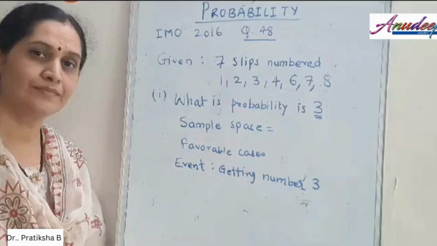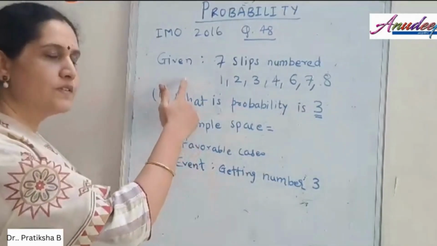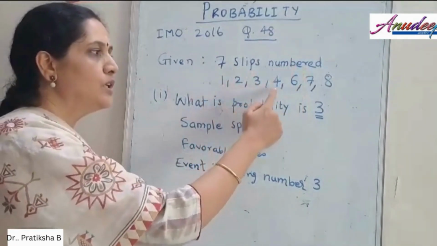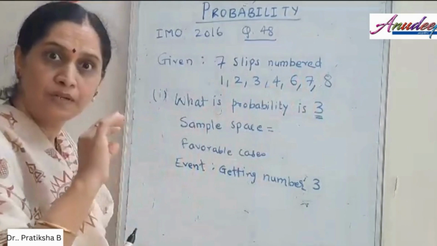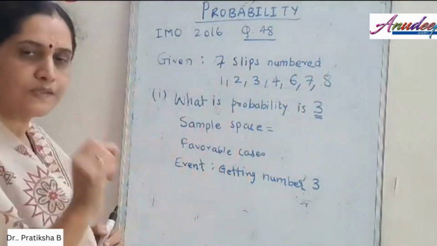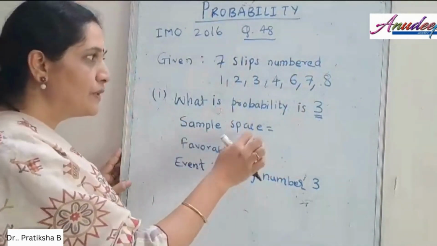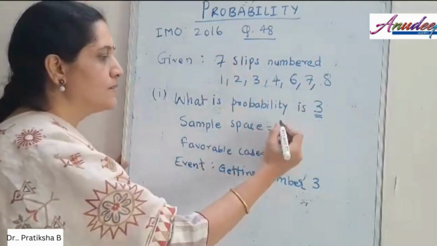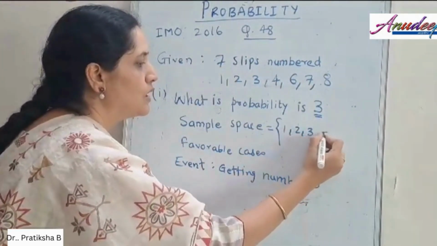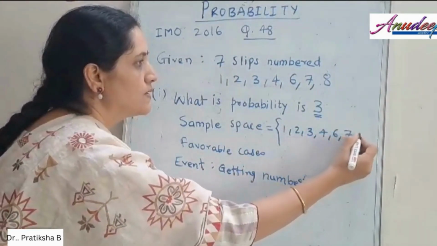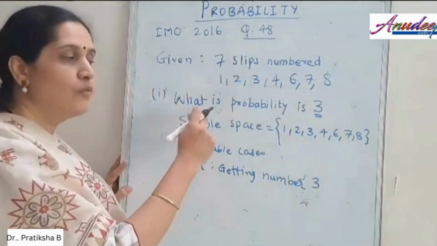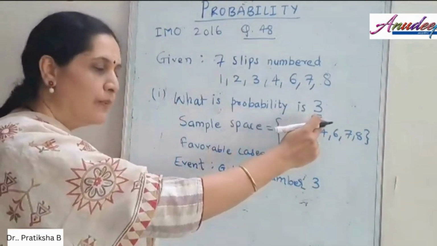So let us simplify it. In this problem, what is given to you is that there are 7 slips. They are numbered 1, 2, 3, 4, 6, 7, 8. The number 5 is missing. So these are the different numbers written on the slips. The sample space for solving this problem consists of all the numbers 1, 2, 3, 4, 6, 7 and 8. Now, what are we looking for? We are looking for the probability of getting the number 3.